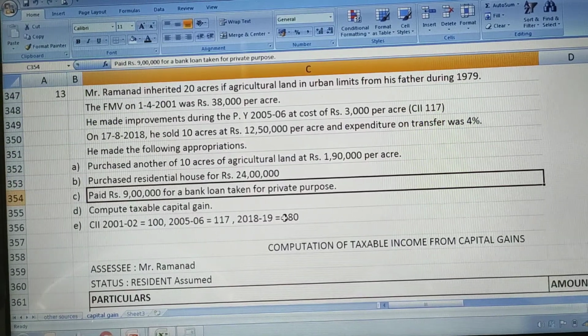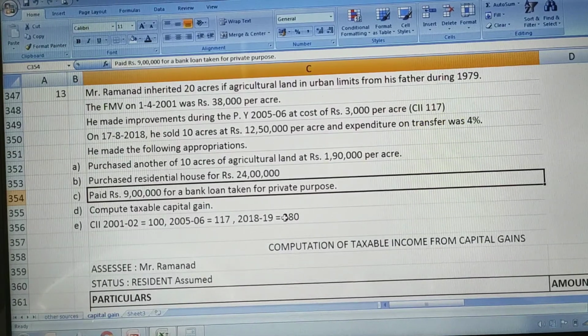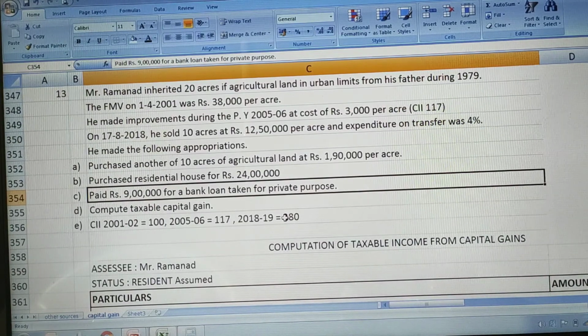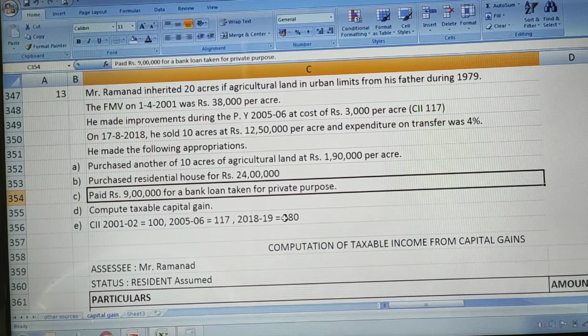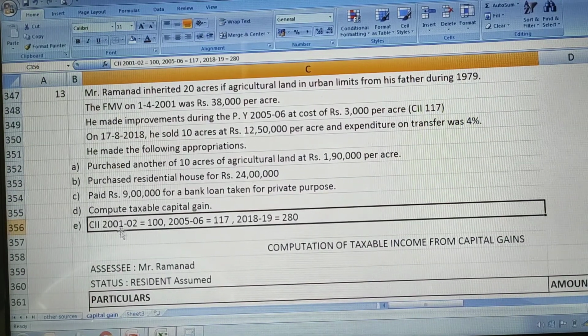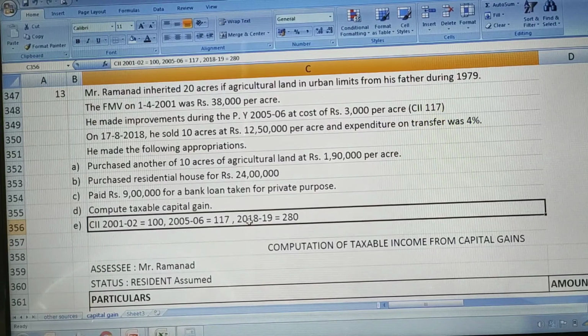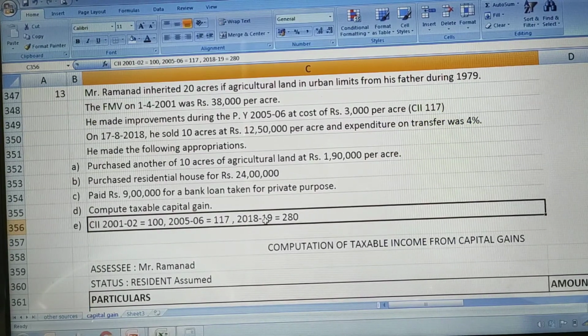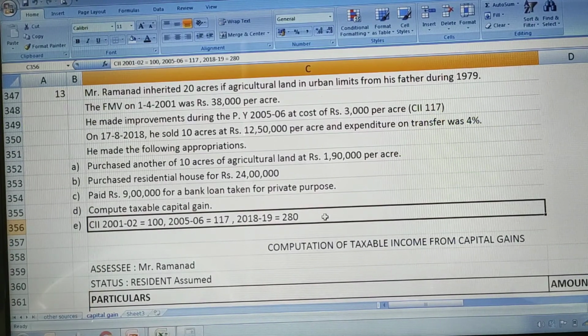He paid Rs 9 lakhs for a bank loan taken for private purpose. Compute taxable capital gain if the cost inflation index for 2001-02 is 100, 2005-06 is 117, and 2018-19 is 280.